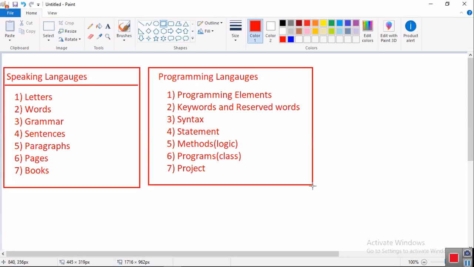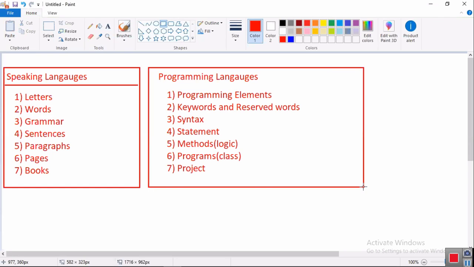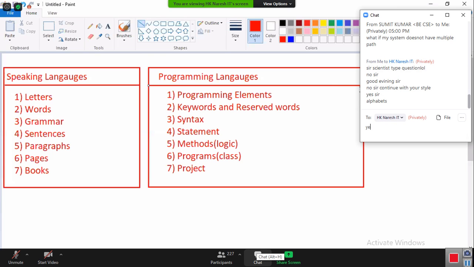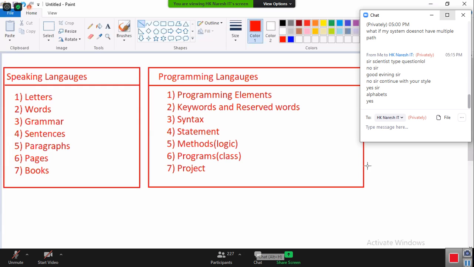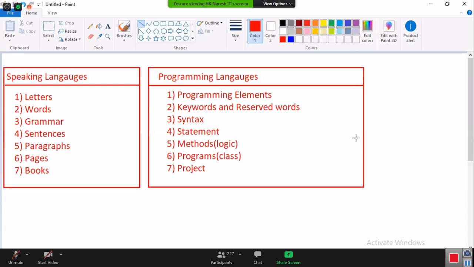How simple it is. Tell me, do all you people know your native language? If you know your native language, learning Java is damn easy. Tell me now, is English easy?